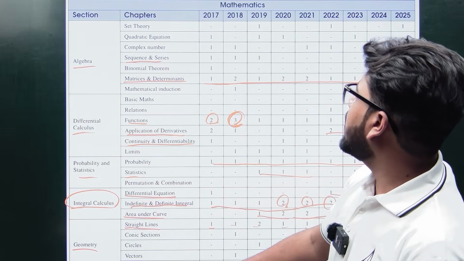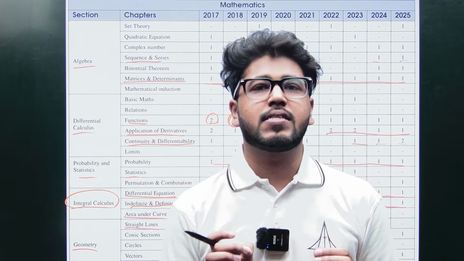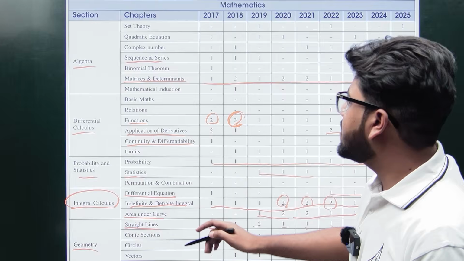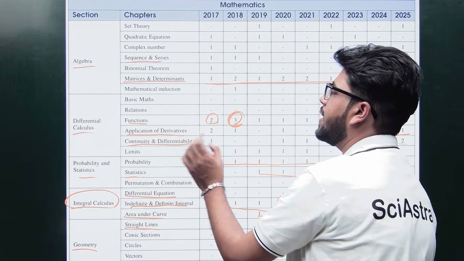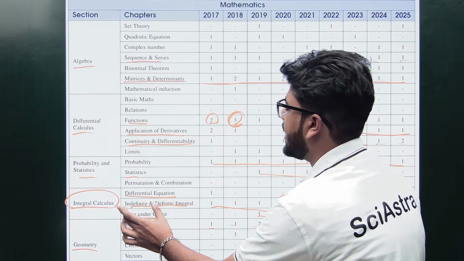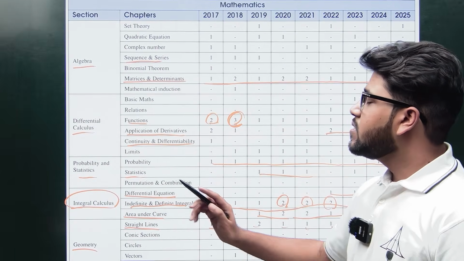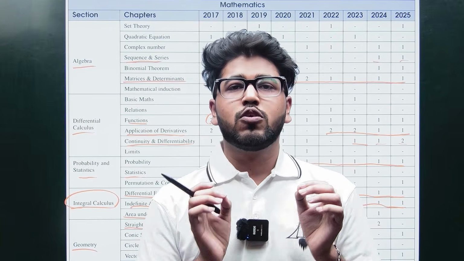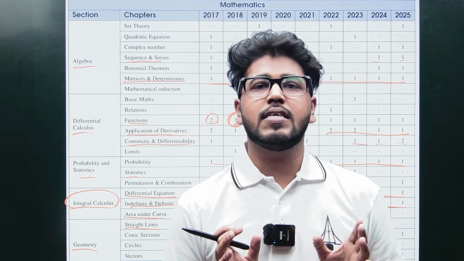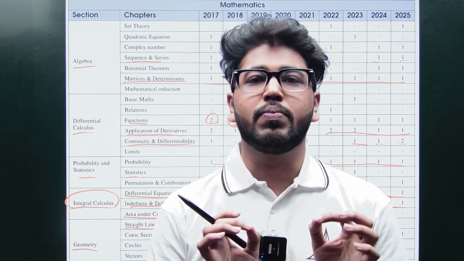First is matrices and determinants. Then similarly functions, applications of derivatives, continuity and differentiability, indefinite and definite integrals, and straight lines. These are the major chapters that you cannot miss. To score better, these are the chapters you need to be prepared for.